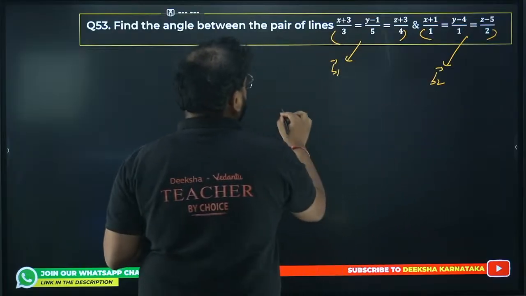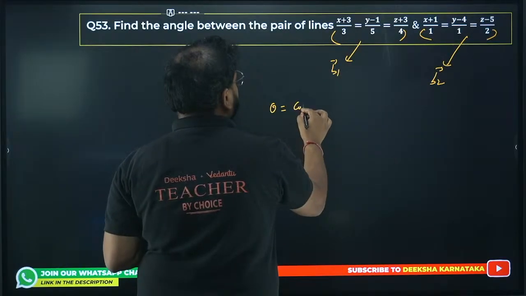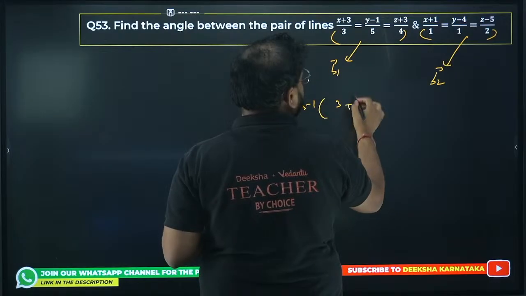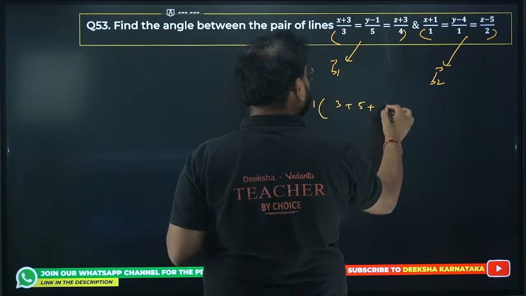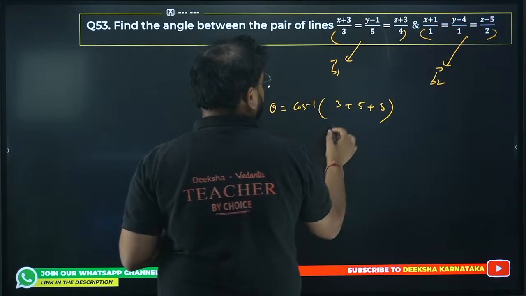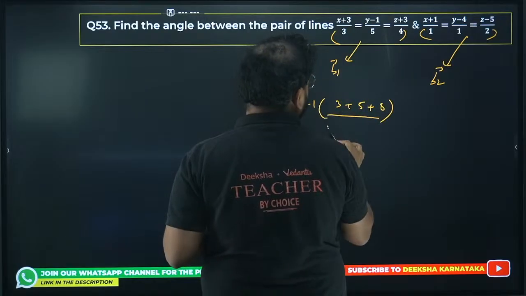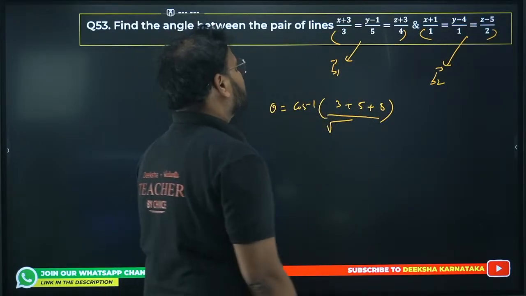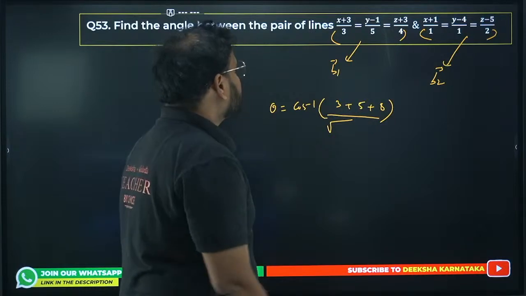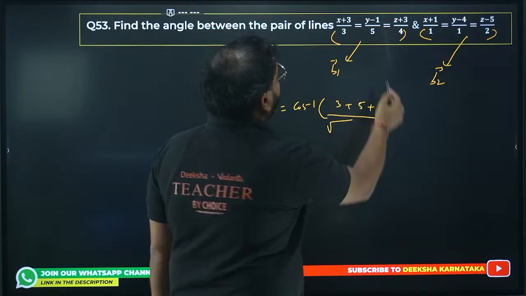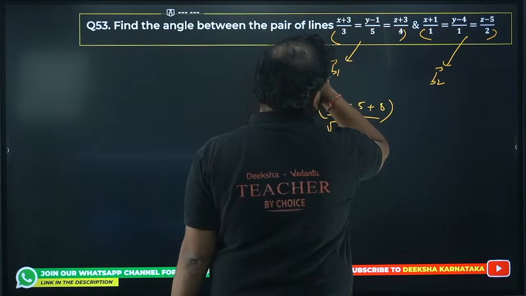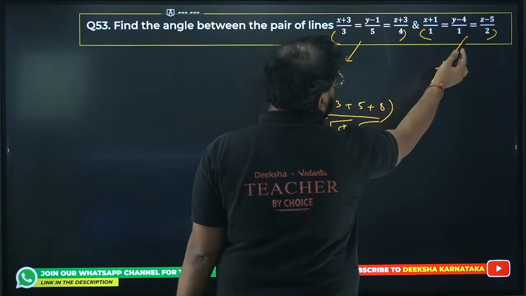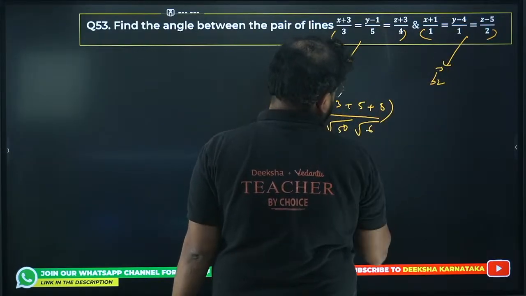How do you solve this? Theta equals cos inverse of the product of these two. What is that going to be? 3 into 1 is 3 plus 5 into 1 is 5 and 4 into 2 is 8, divided by the square root of these. We get here 9 plus 25 plus 16. 9 plus 25 plus 16 is how much? 25. 16 plus 9 is 25. So root 50 we get here. Root 50. And this is going to be 4 plus 2, 6.